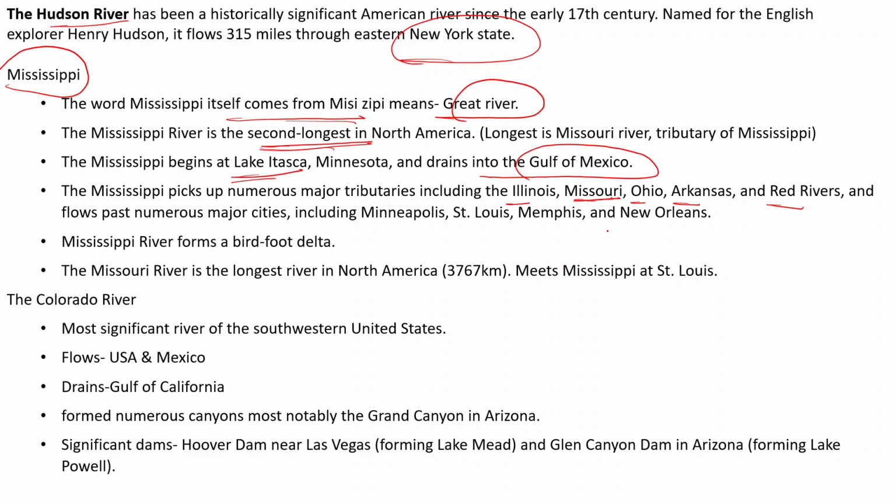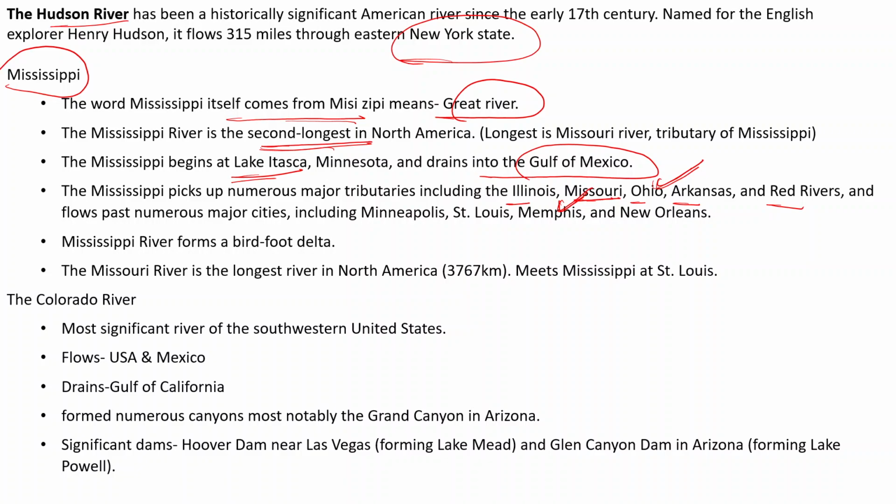Clear? These are the important tributaries, but for your exam you must remember the Missouri and the Ohio, the tributaries of the Mississippi River. So remember this.